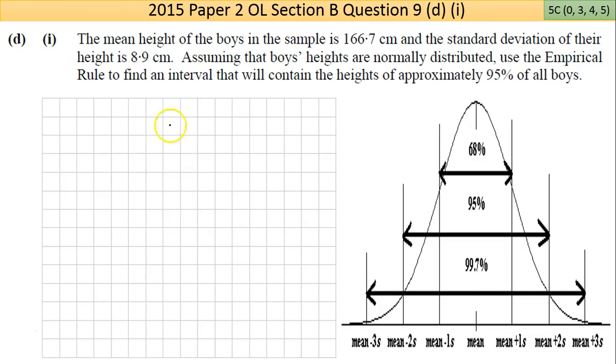Now part D, part 1 here. I'm almost 100% sure I've added in this infographic. I just had to make more sense of this. Anyway, the mean height of the boys in the sample is 166.7 centimeters, and the standard deviation of their height is 8.9. Assuming that boys' heights are normally distributed, now that's important, this image below that I've put in is of the normal distribution, and if something follows the normal distribution, if you're 1 deviation away from the mean, it covers 68% of the population. If you're 2 standard deviations away from the mean, it covers almost all the population.